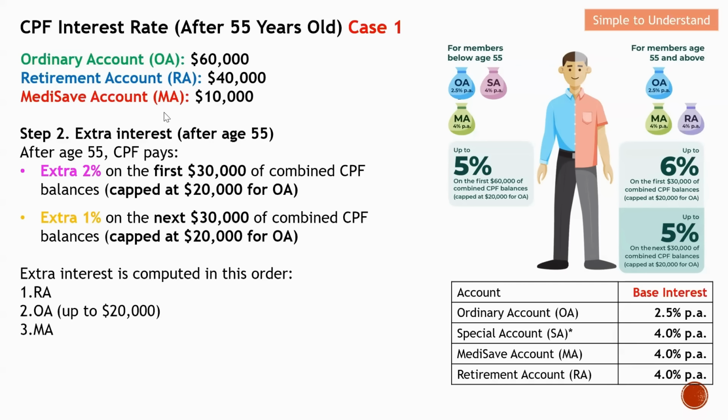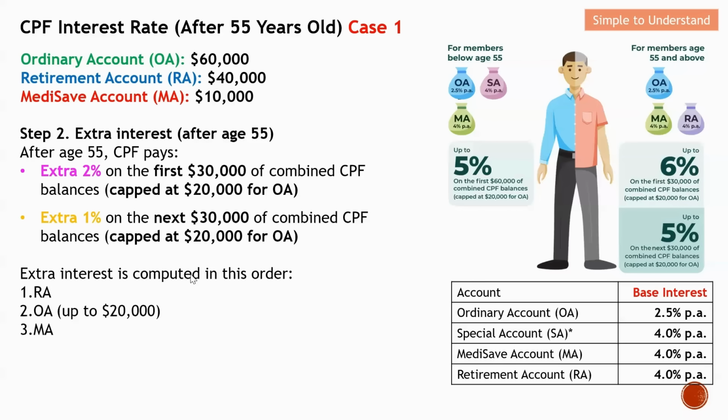So basically, this is for members that are actually after age 55. If you're still able to recall, I mentioned that for CPF, they will pay an additional 2% on the first 30K of combined CPF balance. Basically, for OA, they need to be kept at 20K. And for the next 30K, they are able to enjoy another additional 1%. And again, the same rule applies. OA only has a maximum of 20K.